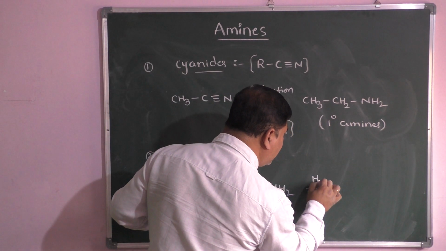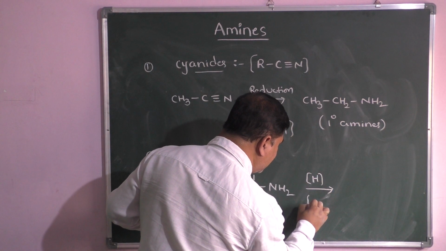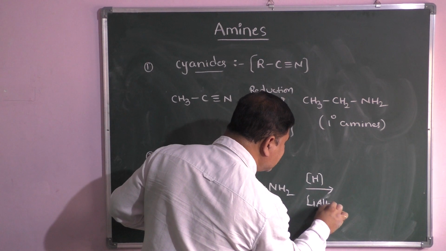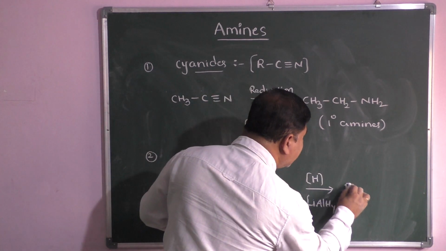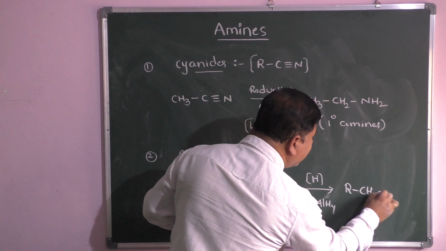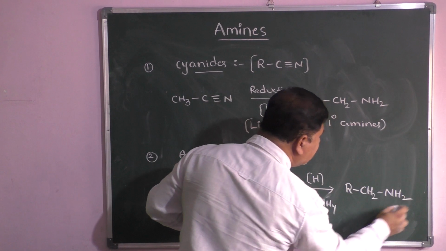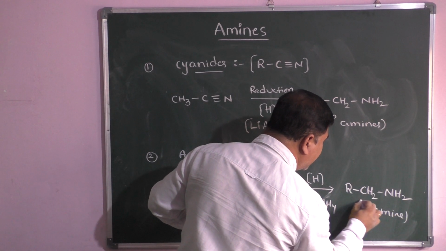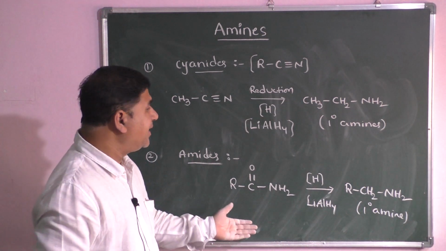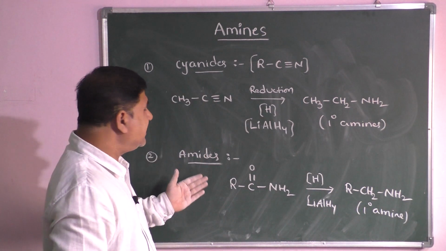Here also you have to undergo reduction with LiAlH4, lithium aluminum hydride, and here you can see RCH2NH2, and here also primary amines can be formed. Primary amines can be prepared by using these cyanides and amides.